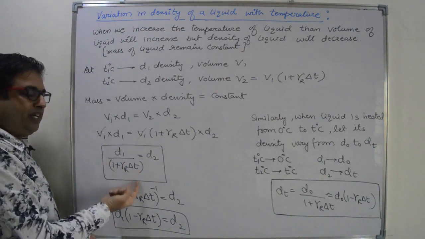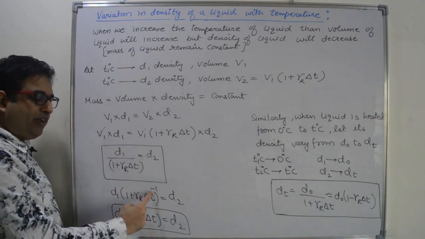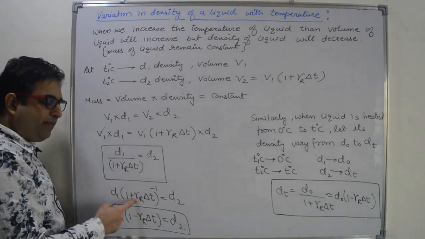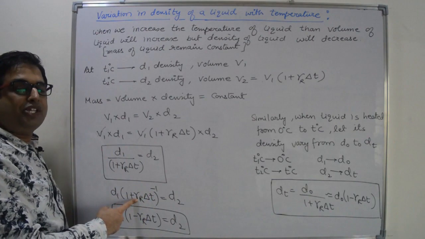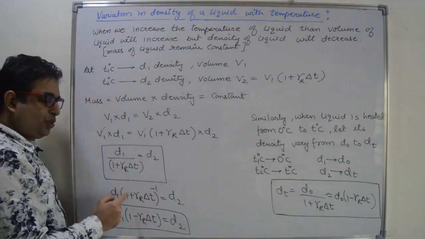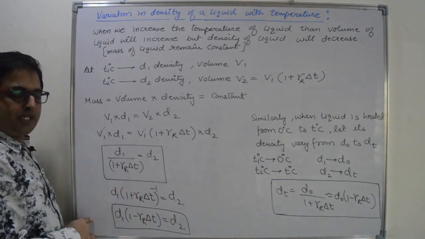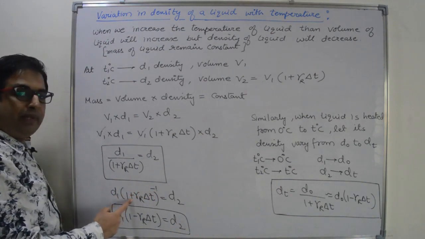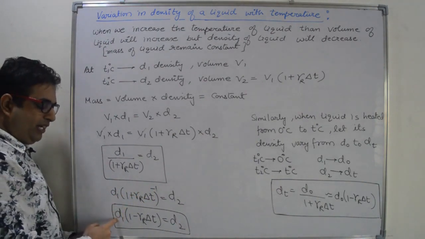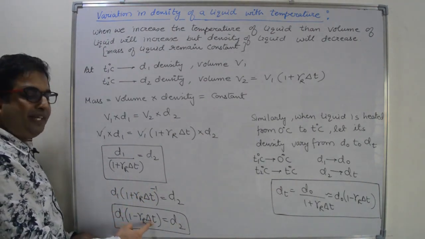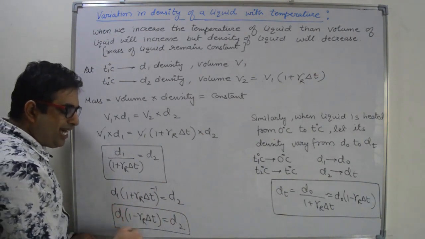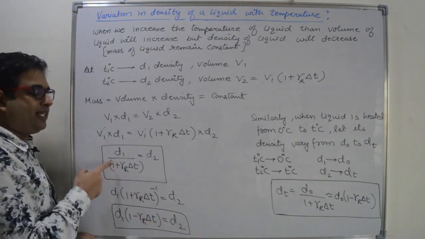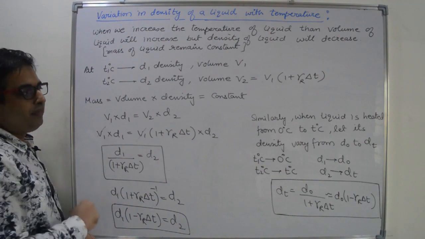Move this denominator to the numerator, it becomes power minus 1. Because gamma real is very small, 10 raised to power minus 5, we can use binomial expansion and this power will come in multiplication. So it becomes D1 into 1 minus gamma real into delta T. This is the approximate result and this is the exact result.